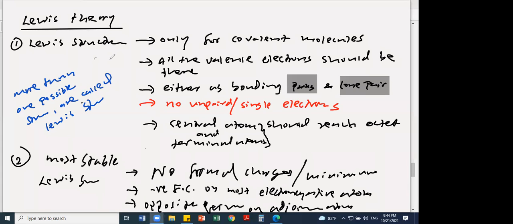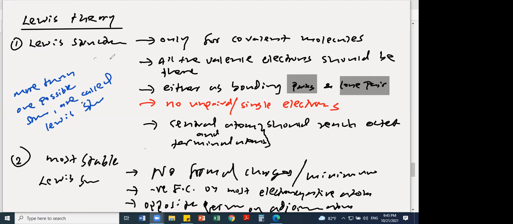Yes, Dulshan is asking, very good question. Dulshan asks, sir, when we draw NO, there is one single electron around nitrogen, but we draw the Lewis structures. That is the problem. Therefore, Lewis theory has failed to draw the structure for NO. Yes, teachers are drawing it, but that is not correct. So Lewis theory is not a perfect theory; there are some drawbacks.